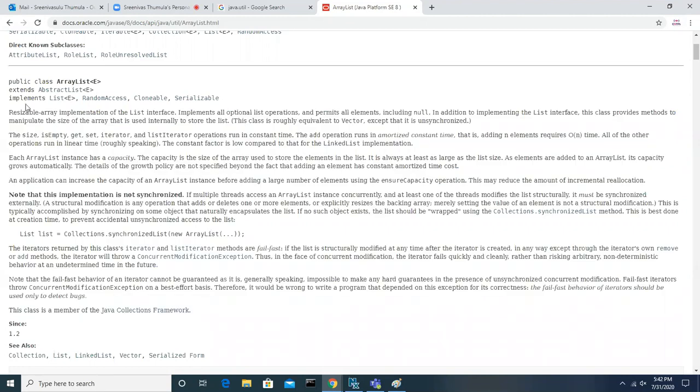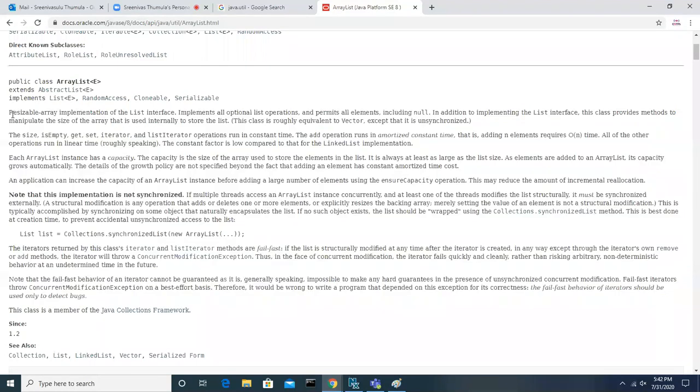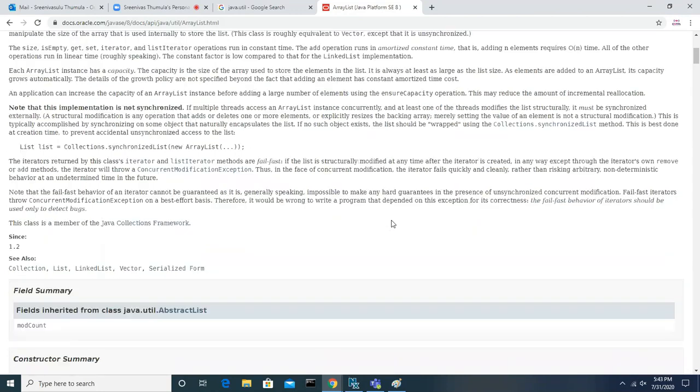But here, you can refer to this information. Any collection object is resizable, that's what they are saying here: resizable array implementation. The algorithm I will explain to you, but if you want more details, you can refer to it: the capacity, how it works, and what implementation is done. They have given a clear explanation, so up to you, you can spend time and read it.